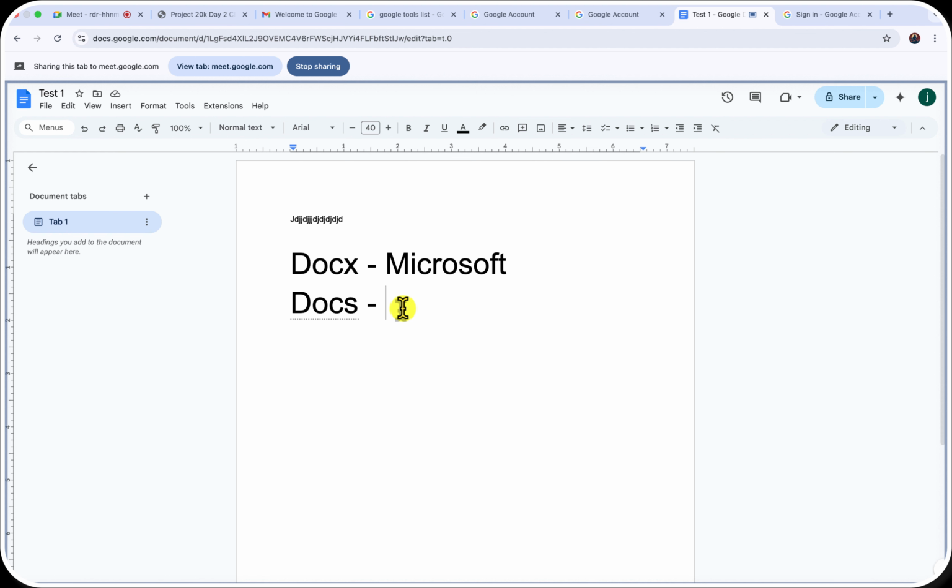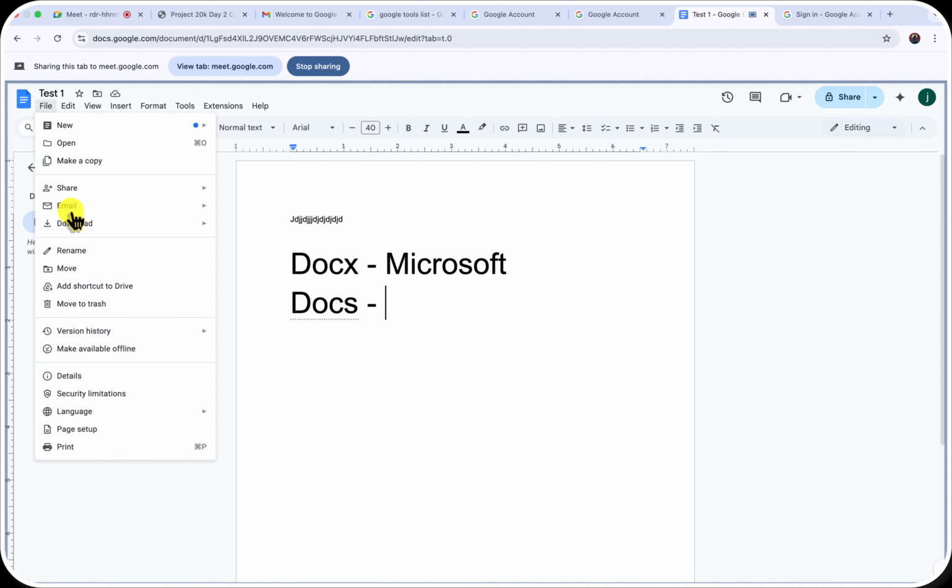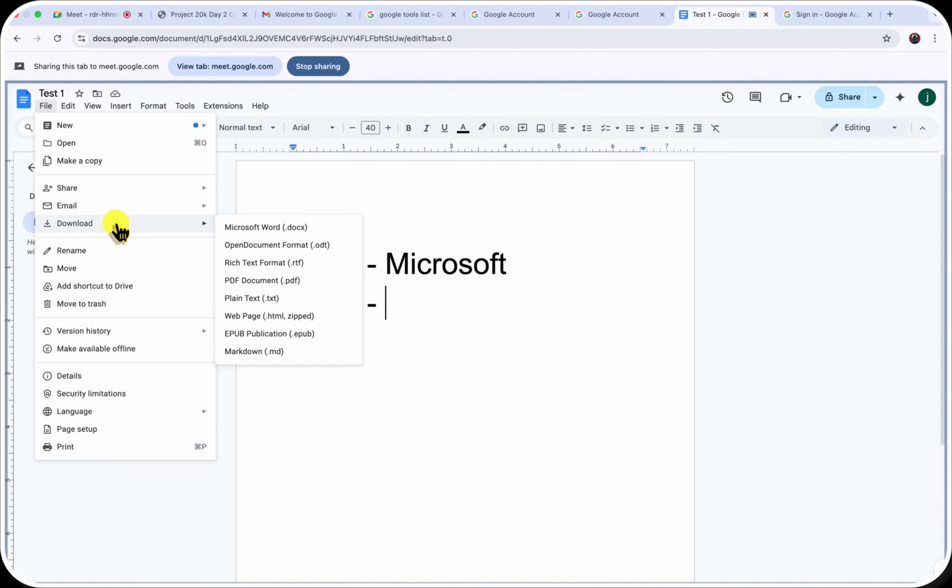So you actually have to come in and download it in the format that works for them. Another thing is you can use the .odt. Usually people don't really use the open document format as much. Even me, mainly I either use Microsoft Word, the PDF, or the web page. I don't usually use most of the ones that are here.